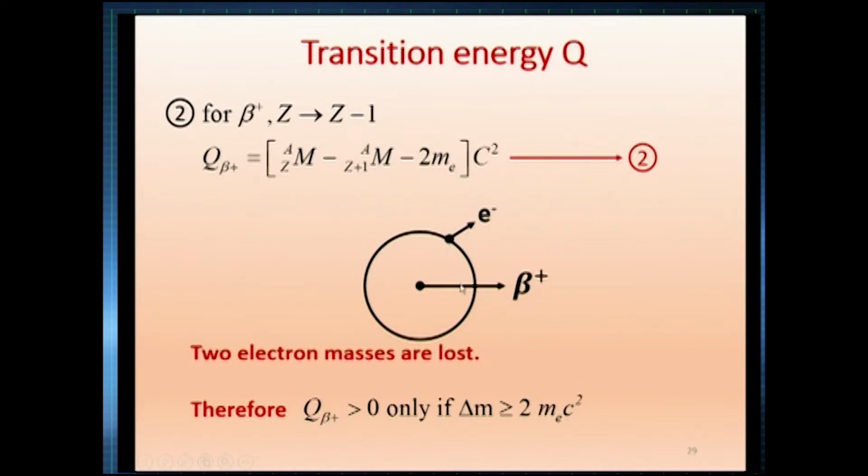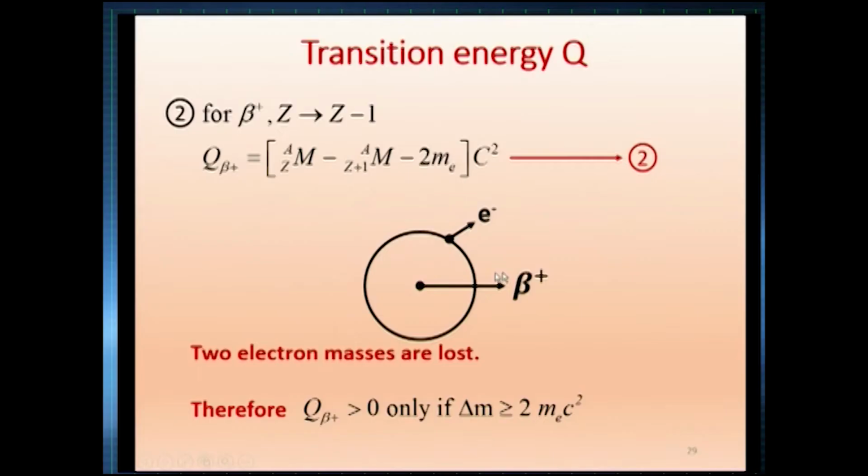Therefore, because of this beta plus emission, there will be one extra electron on the atomic shell. In order to maintain charge neutrality, this electron will be thrown out, because it is not bound. For a neutral atom, the number of protons will be equal to the number of electrons. Here, the number of protons has decreased by 1 unit. Therefore, there will be one excess electron which will be thrown out automatically.